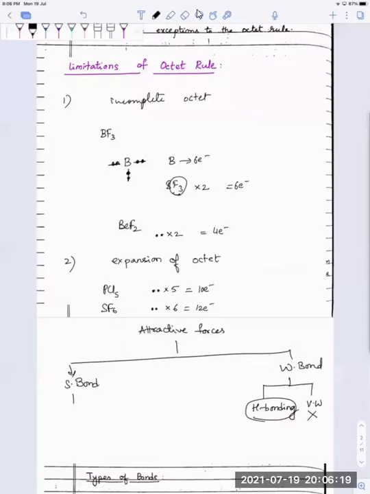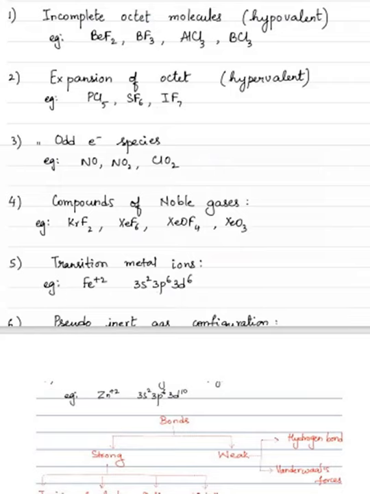And then your strong bonds. Your strong bonds are your ionic bond, which we will be covering, covalent bond, which we will be covering, coordinate covalent bond, or the dative bond, and then the last one, which is your metallic bond. Now, about the metallic bond, we will be doing more in the solid state chapter because all the metals are solids except mercury. There is not much to explain in this chapter. You will be doing this in detail again in coordination complexes. There's a whole chapter dedicated to this in second year.